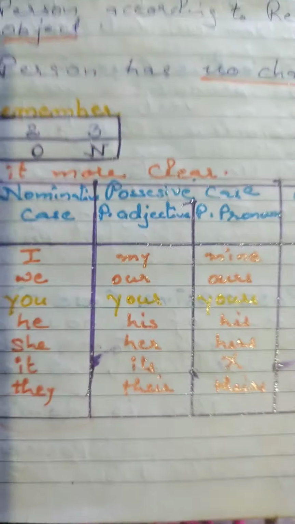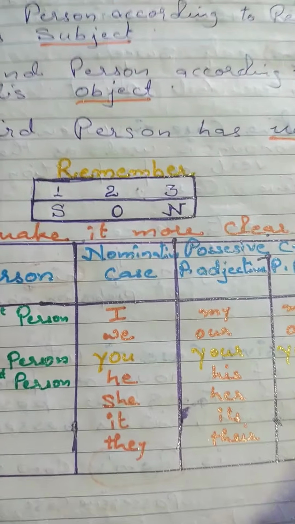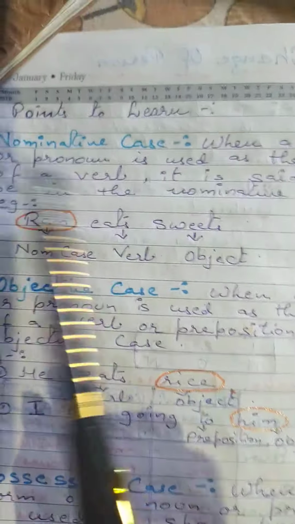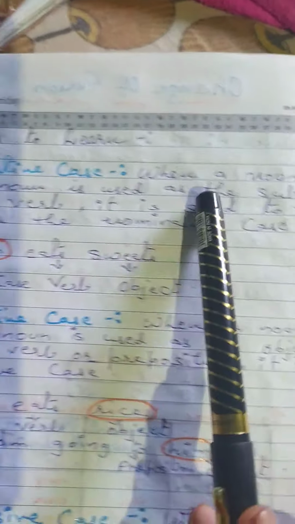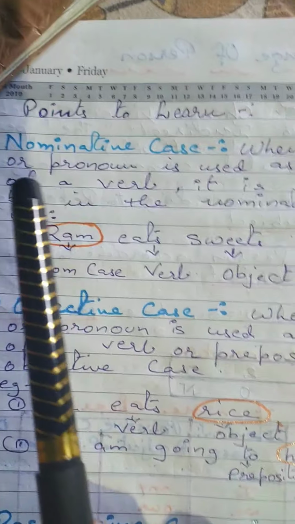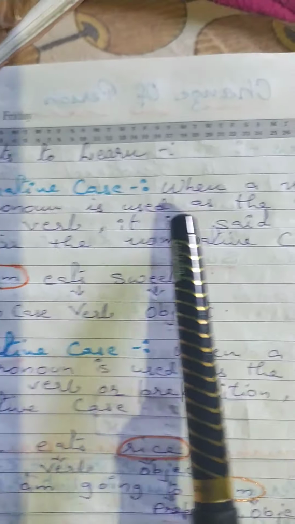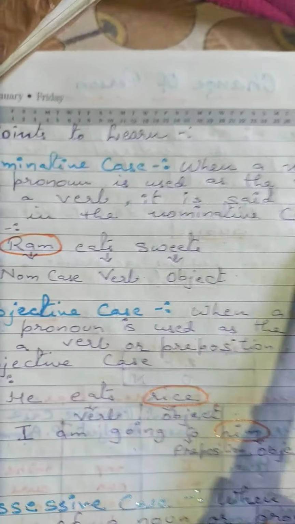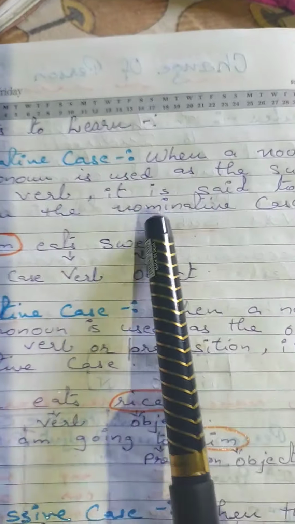Now for more details students, I have also given some points to learn while dealing with the nominative case. What is it? When a noun or pronoun is used as the subject of a verb, it is said to be the nominative case.